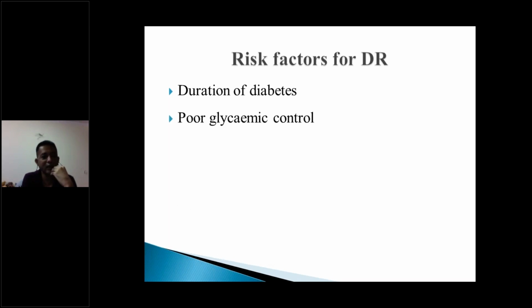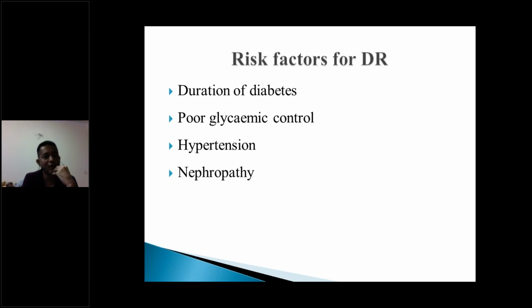The next is poor glycemic control. As you know, patients who don't have good blood sugar control will develop retinopathy much earlier, and they will have much more aggressive retinopathy. And now we also know that they will not respond very well to treatment. The third is hypertension. Diabetes and hypertension, as the UKPDS trial has shown, go hand in hand and increase the risk of retinopathy by more than 50%. Conversely, if you control hypertension in a diabetic patient, it will also help you control the retinopathy. So each worsens the other.